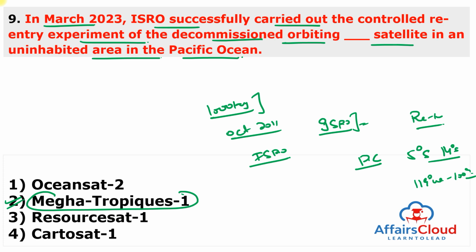And the United Nations Inter-Agency Space Debris Coordination Committee Space Debris Mitigation Guidelines recommend deorbiting a low Earth orbit object at its end of life, preferably through controlled re-entry to a safe impact zone or by bringing it to an orbit where the orbital lifetime is less than 25 years. Moving to next question.